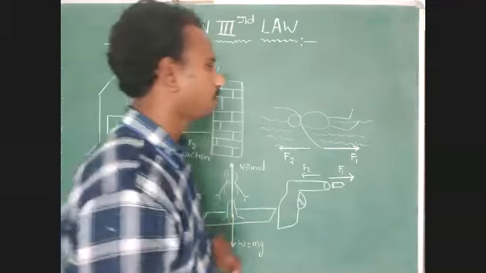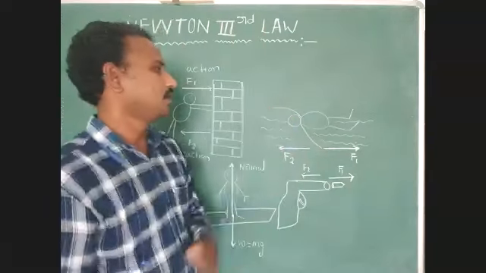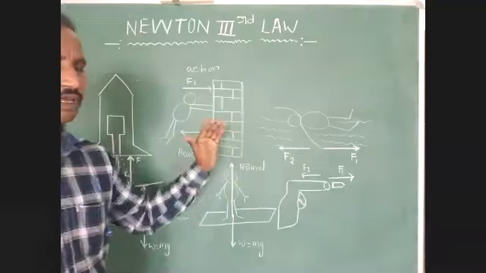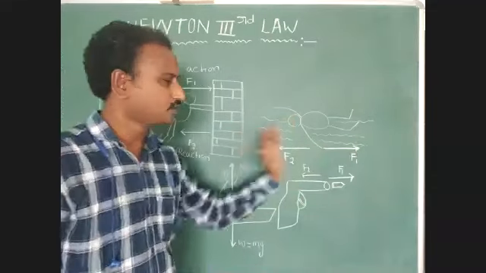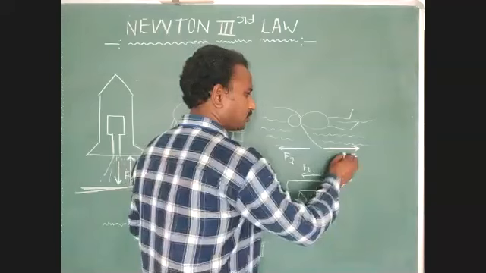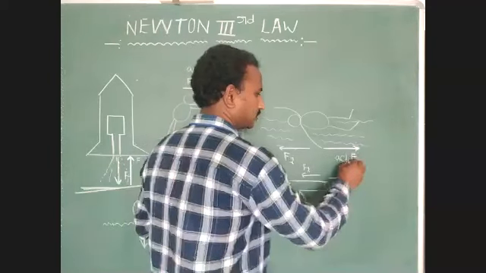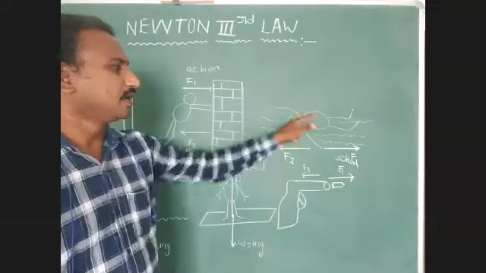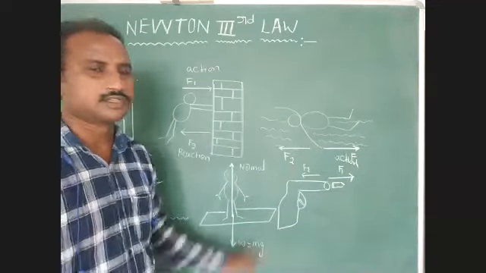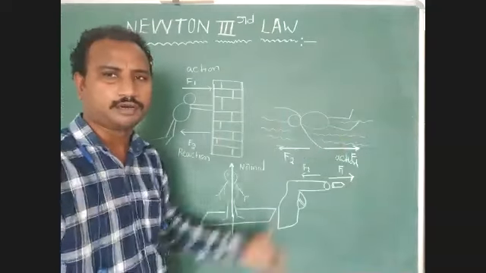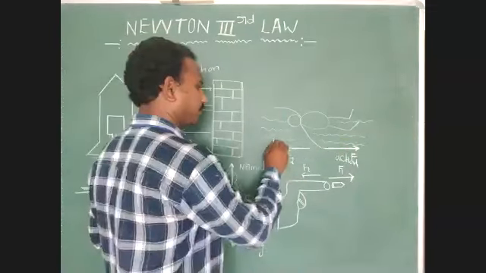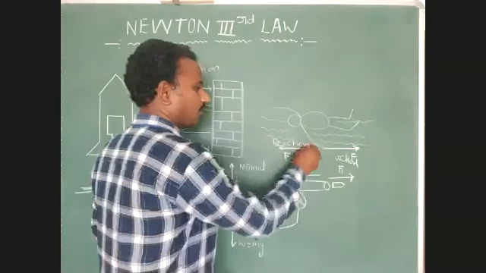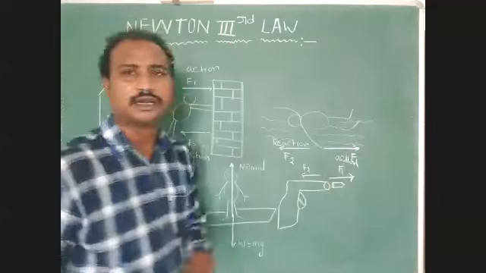Next, we have to identify a swimmer swimming in water. He applies a force in the backward direction. This force is the action. Then that person gets one external force. That force is provided by water, in the horizontal direction. Okay, reaction, F2. Here both are acting in opposite directions.